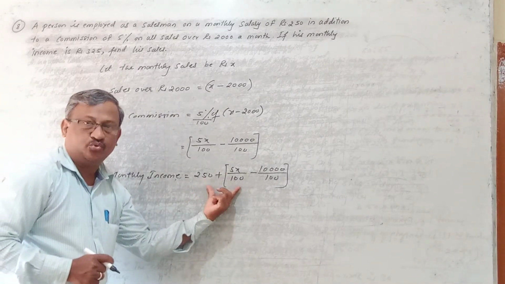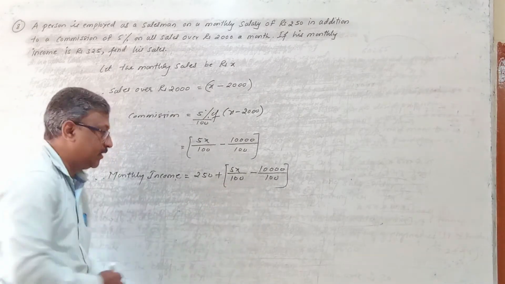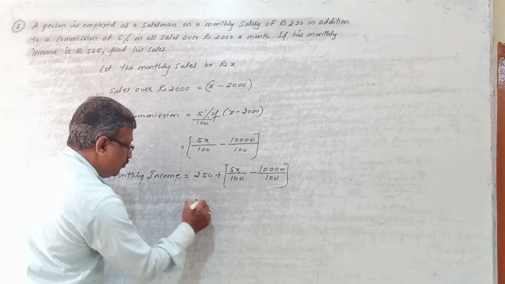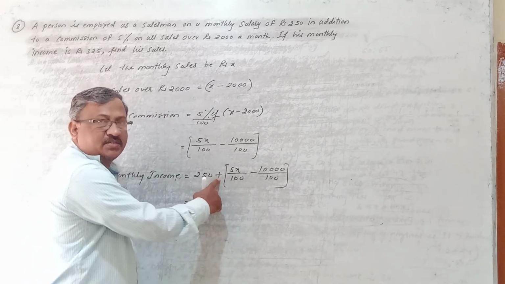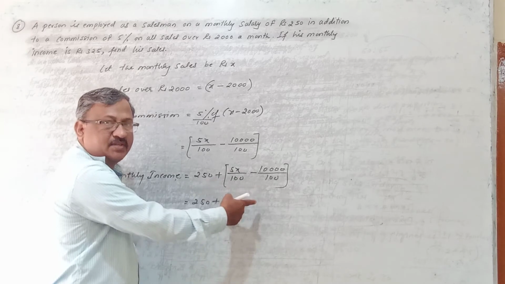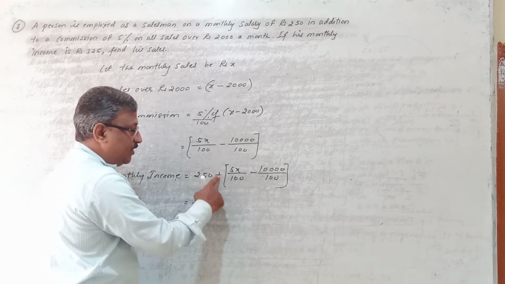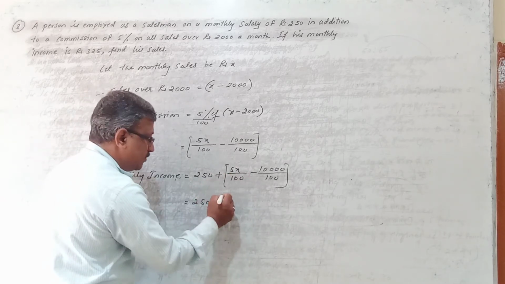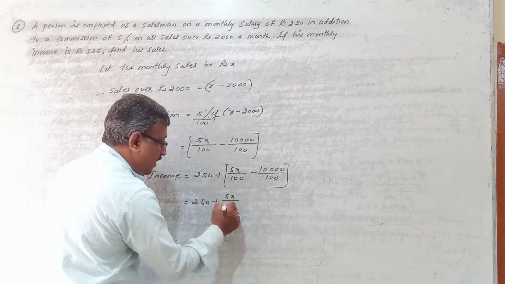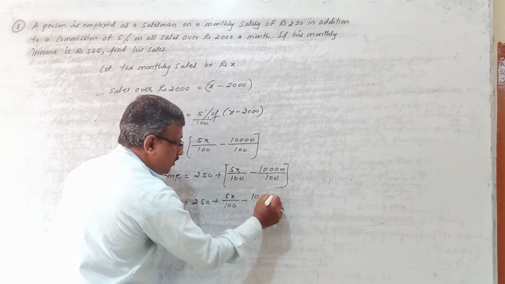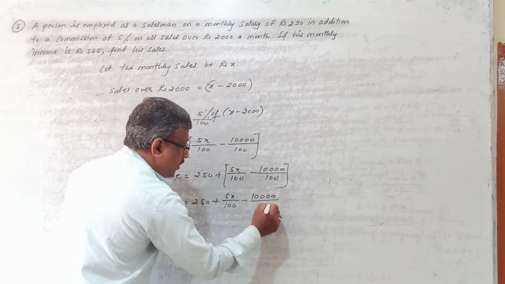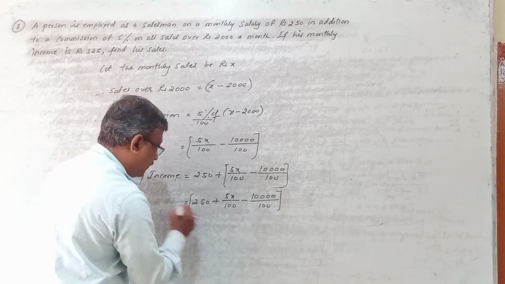Now open this bracket. Keep these 250 rupees as it is. Outside the bracket the sign is a plus sign, so all signs inside the bracket remain the same. Multiply this sign to the signs inside the bracket: plus into plus is plus 5X divided by 100, plus into minus is minus 10,000 divided by 100.